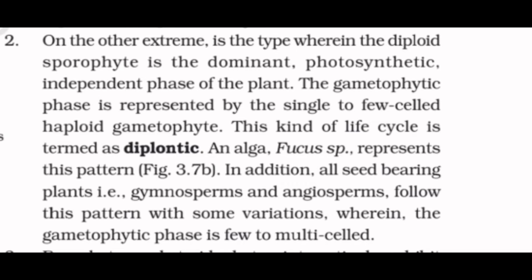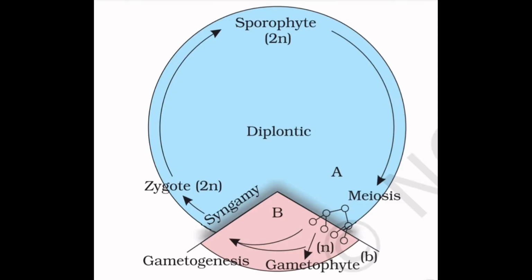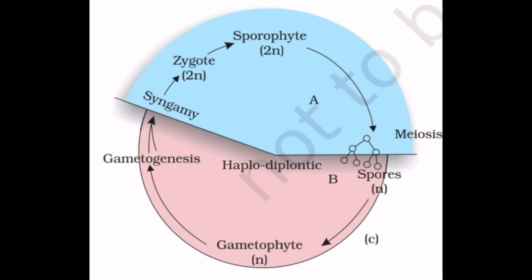In addition, all seed-bearing plants, that is gymnosperms and angiosperms, follow this pattern with some variations wherein the gametophytic phase is few to multi-celled. So this figure represents diplontic life cycle in which the gametophytic phase is represented by the single to few celled haploid gametophyte and the diploid sporophyte is the dominant. This figure represents haplodiplontic life cycle.